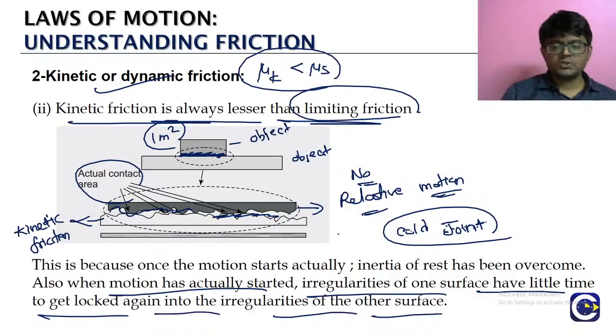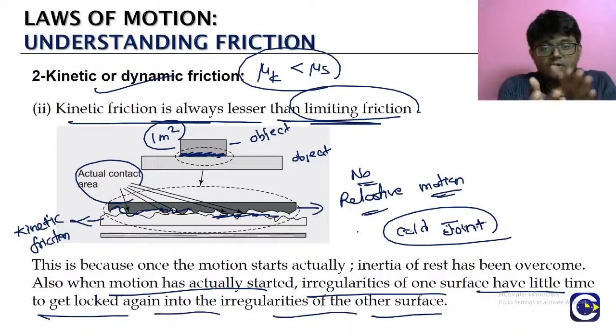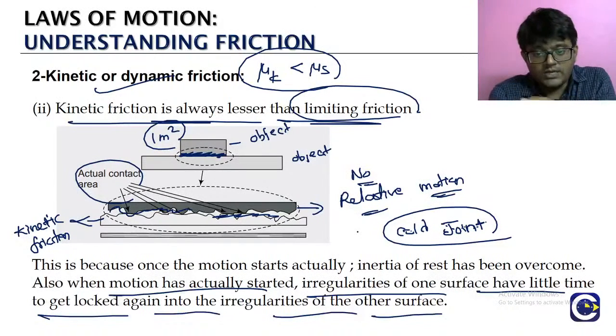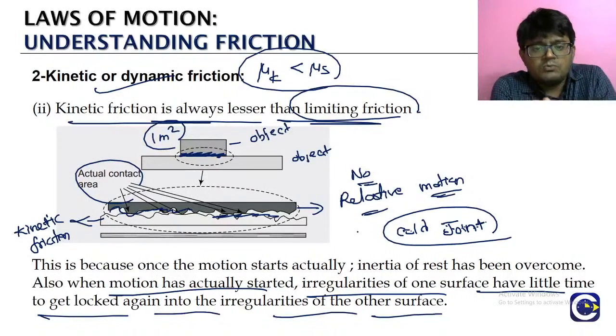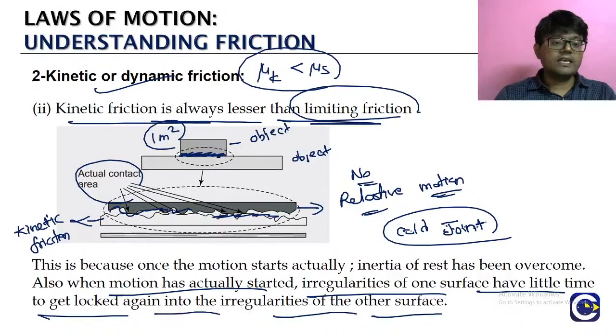When there is no relative motion, the lockings are perfect. Once motion starts, they rub onto one another, so we get the kinetic friction, but since they are continuously moving, they will not be able to lock again properly. This is the reason why the kinetic friction value is always lesser than the limiting value of static friction.